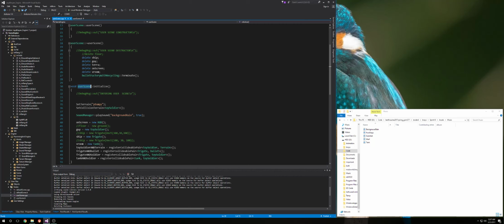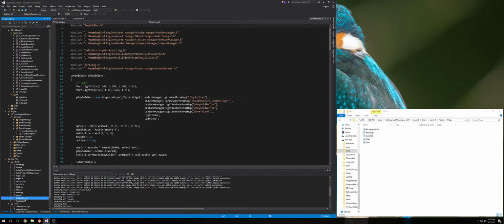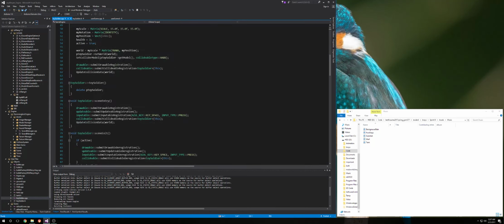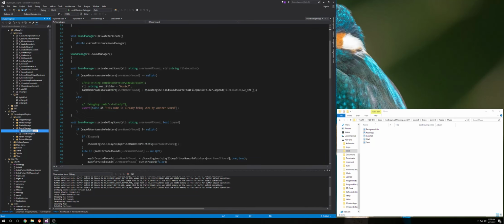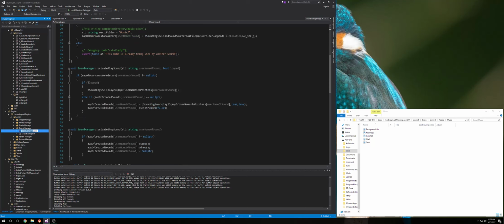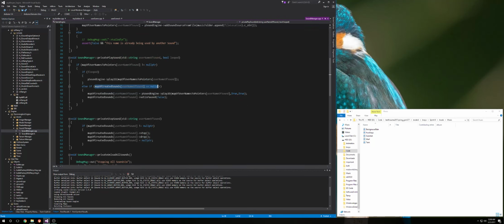I'll just go into the toy soldier because the tank is basically identical. Inside the toy soldier, when my character moves, I play the sound footsteps. And going back to the sound manager, one thing that we also check is if that sound is already being played. If that sound is already being played, then this will be false and we won't play it twice.